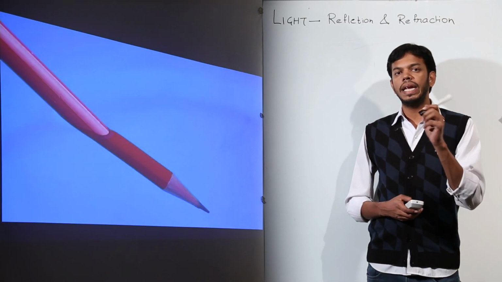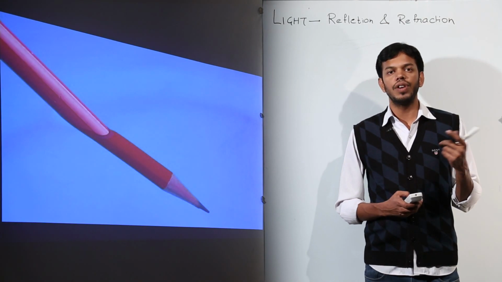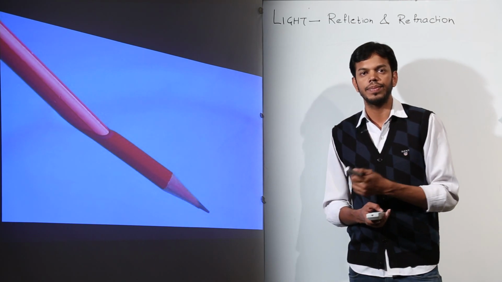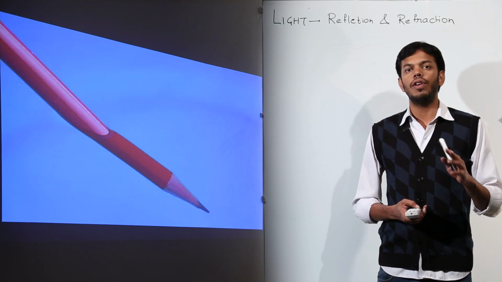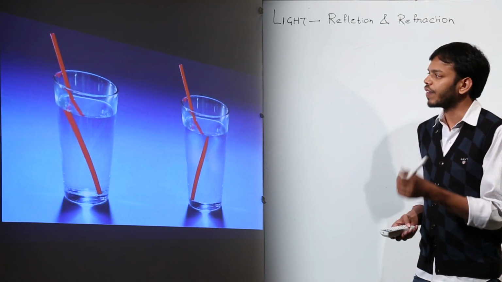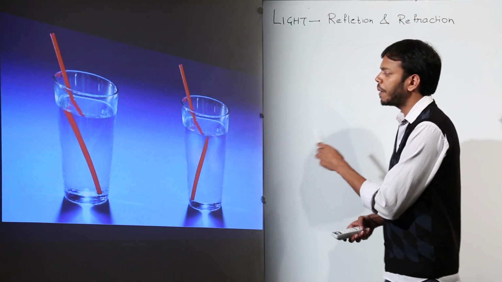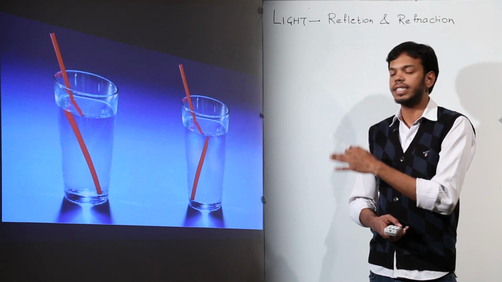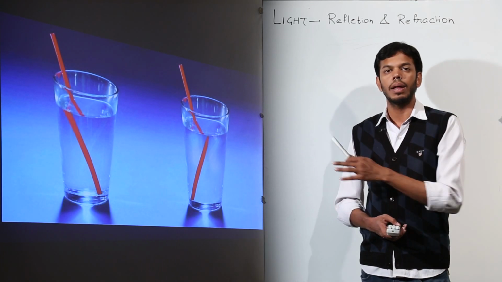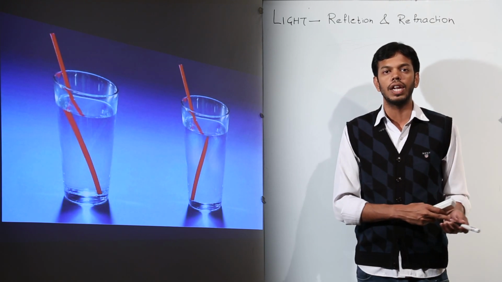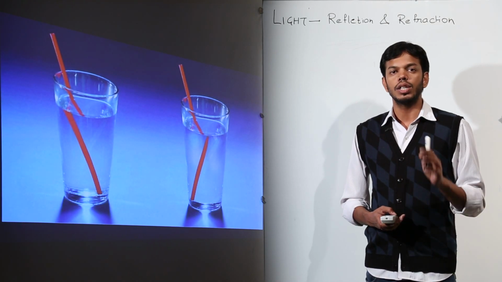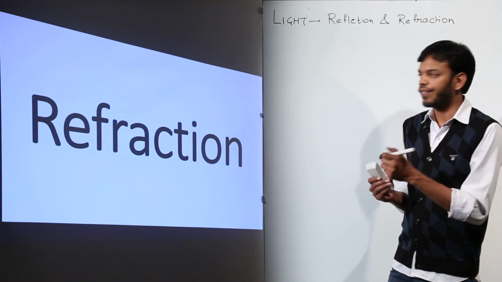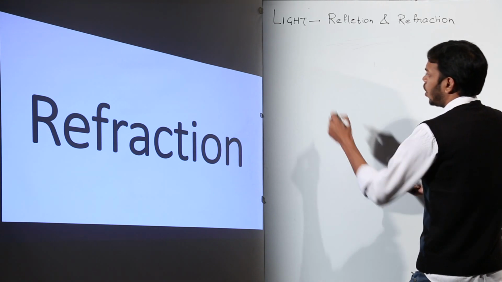Second thing, when you place a pencil inside a tumbler filled with water, it will appear to be bent from the point which is inside the water, right? Not just that, if liquids of different densities are taken, the refraction or the bending appears completely opposite. In one case, the bending is occurring in a certain direction, whereas in the other case, due to the difference in density of the liquid, it appears in some other way. So what is the phenomenon we are studying right now? Refraction. Refraction is the phenomenon of bending of light.